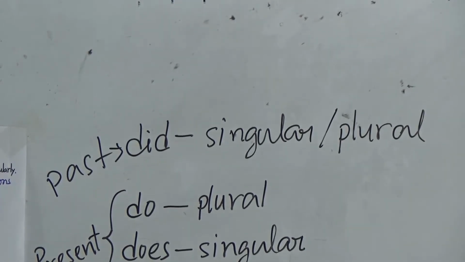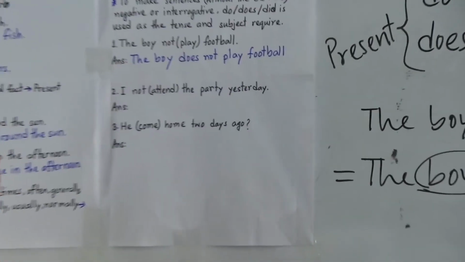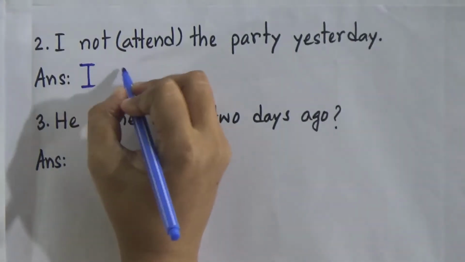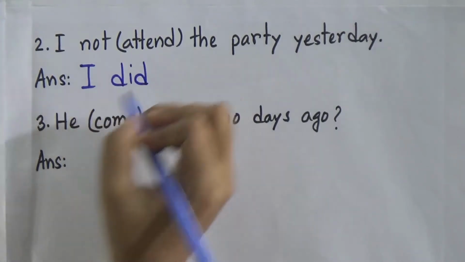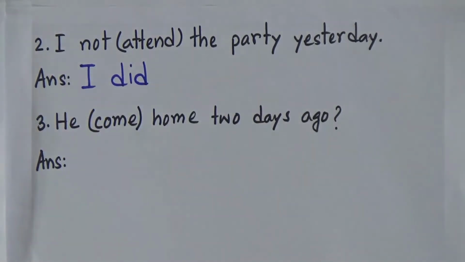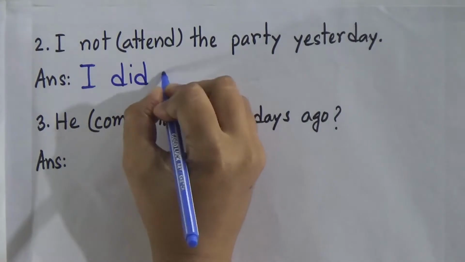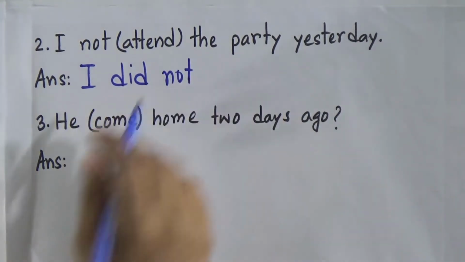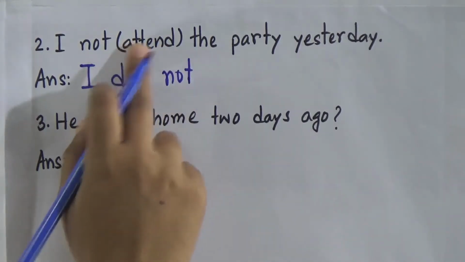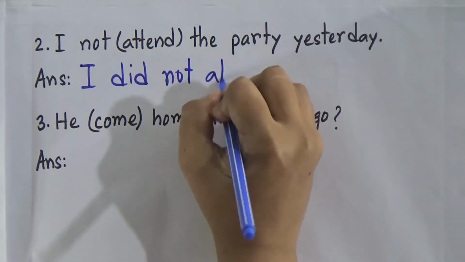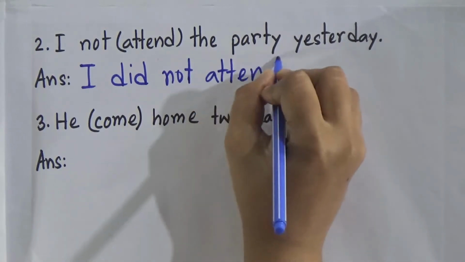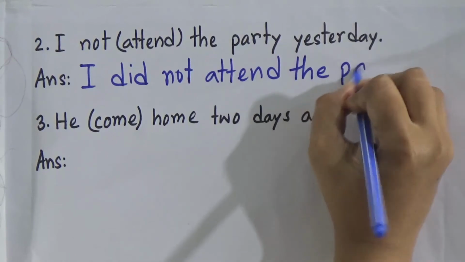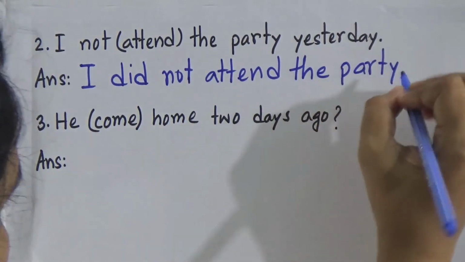So what will be our correct answer? At first we will write the subject I. Now we will write did. I did not. So after did we will write the present form of the verb, and our verb is attend. So we will write here attend. Now the rest of the sentence, the party yesterday.